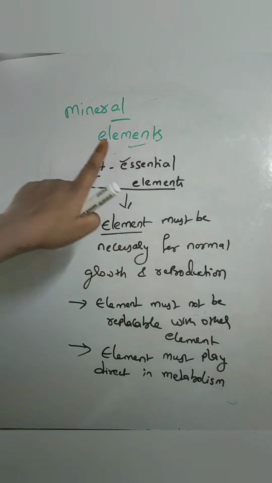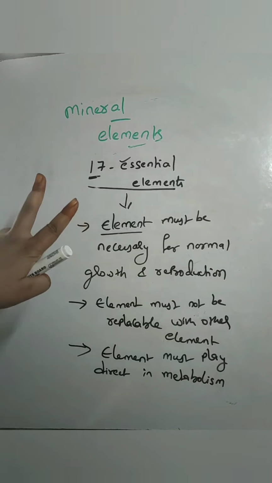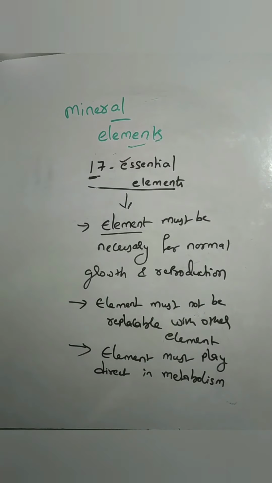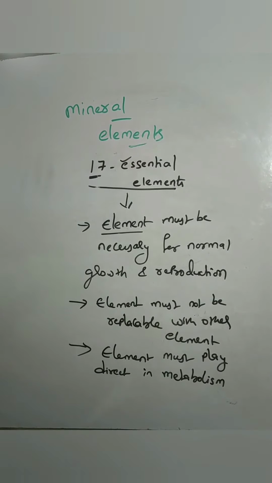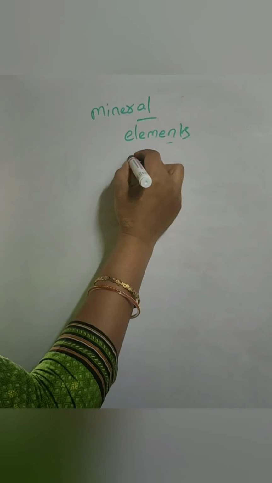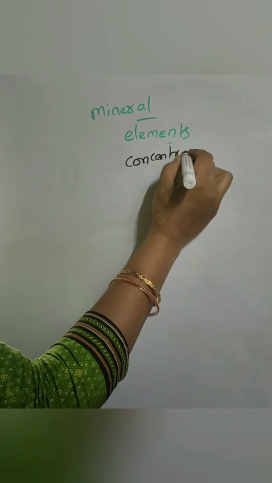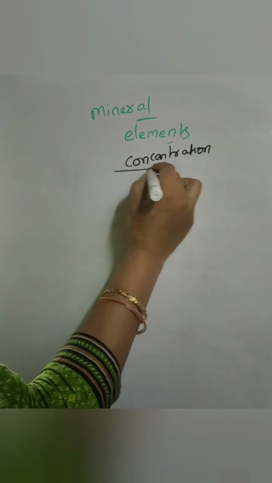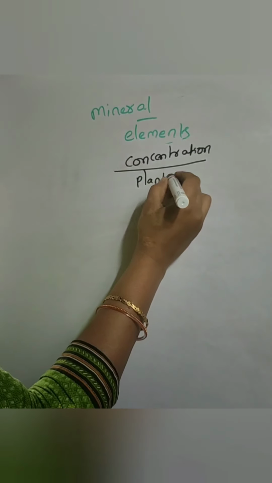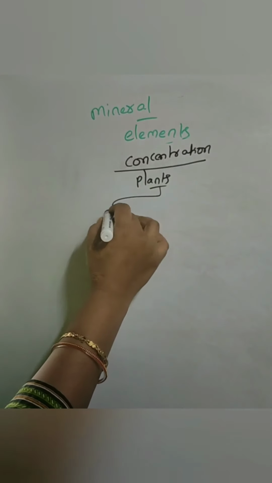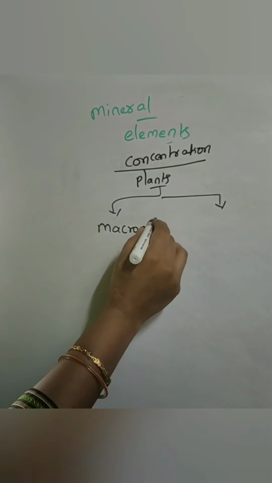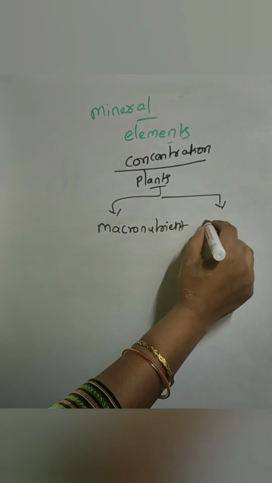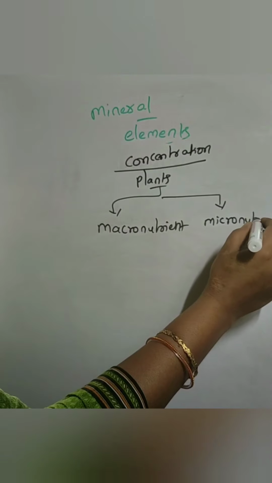Actually these come under two main categories, based upon the concentration they require. So let us see the types of mineral nutrients, based upon the concentration, how much the plant requires for its growth and development, for its life cycle. These are divided into two main groups: one is macronutrients and another one is micronutrients.